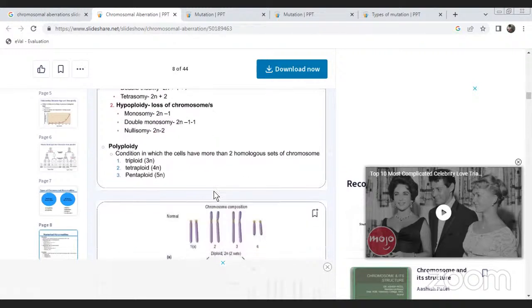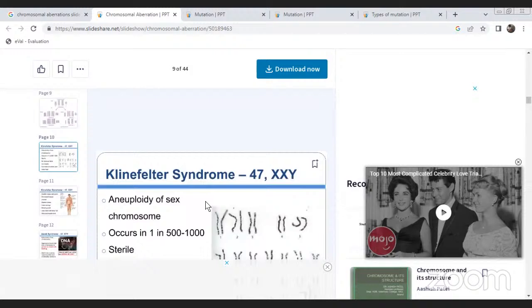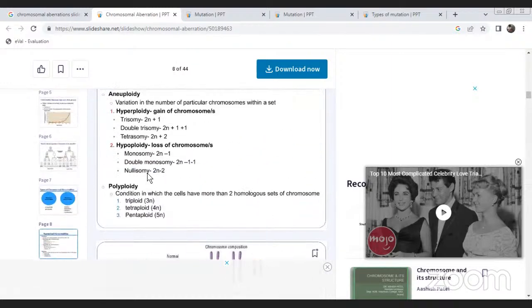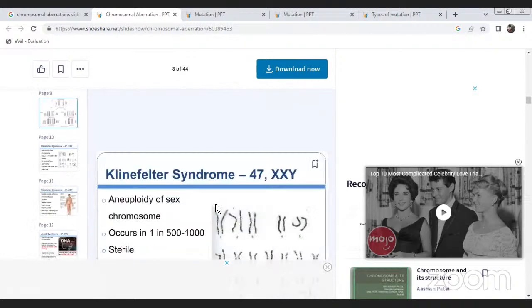Okay, polyploid condition is the condition in which cells have more than two homologous sets of chromosomes. Triploid 3n, tetraploid 4n, pentaploid 5n. Now the aneuploid of sex chromosomes: Klinefelter syndrome, also XXY, has one extra X chromosome. These are trisomy, aneuploid, especially in somatic cells.